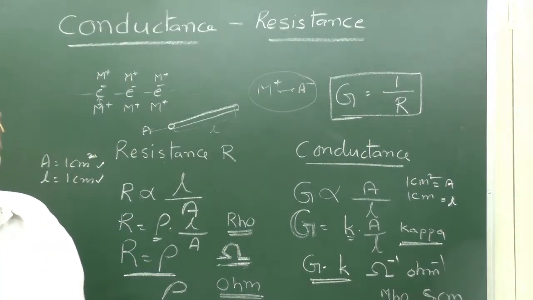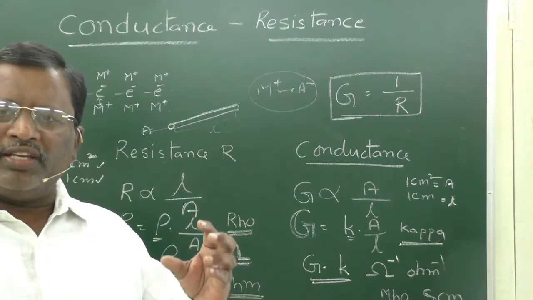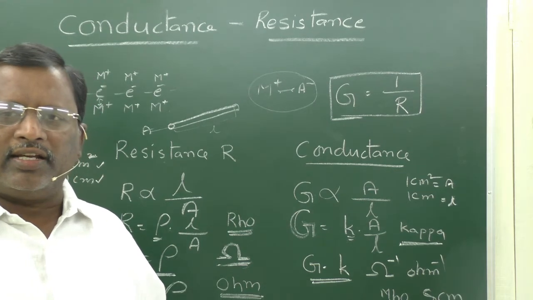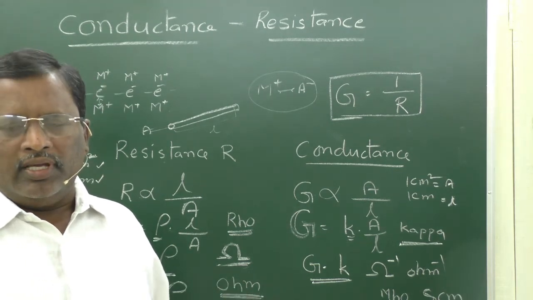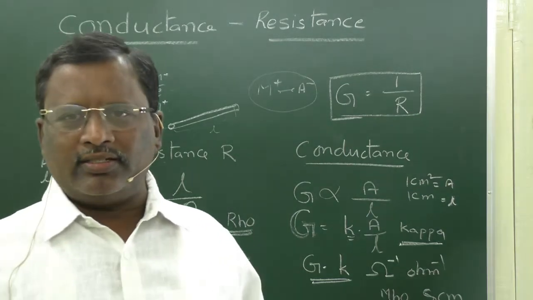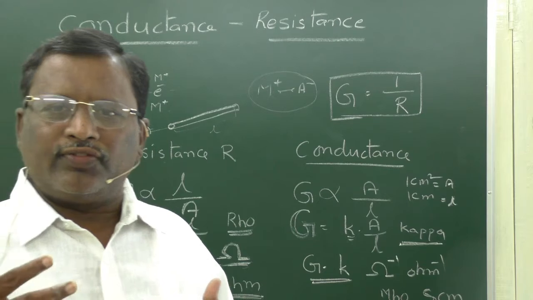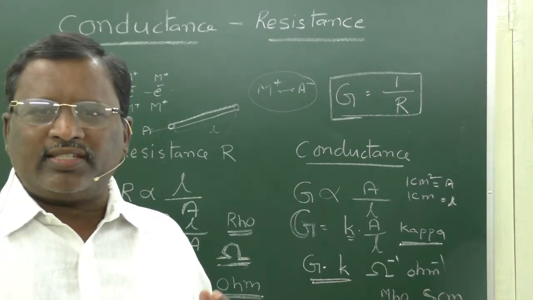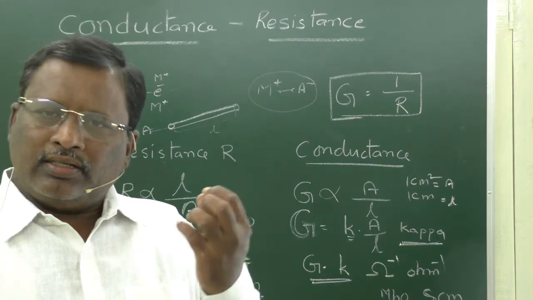Conductance and resistance are two properties of a conductor, whether it is an electrolytic conductor or an ionic conductor. Each conductor will have both characters. One is to allow the conduction of charge through it, and the other is to resist or restrict the flow of charge.